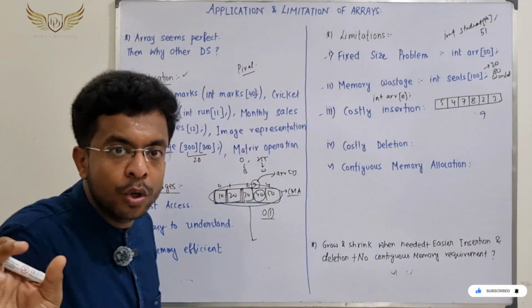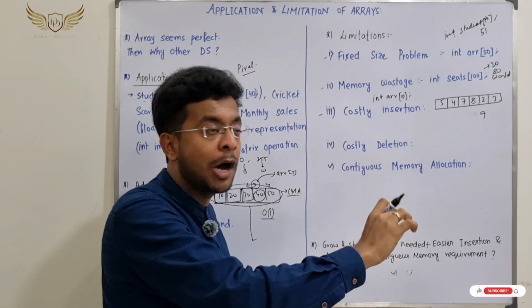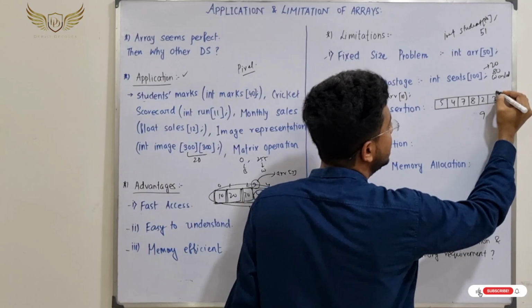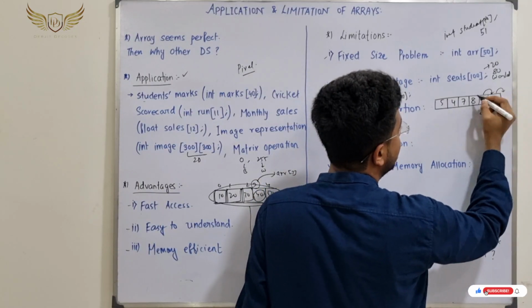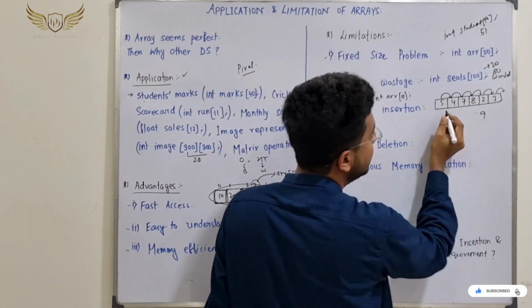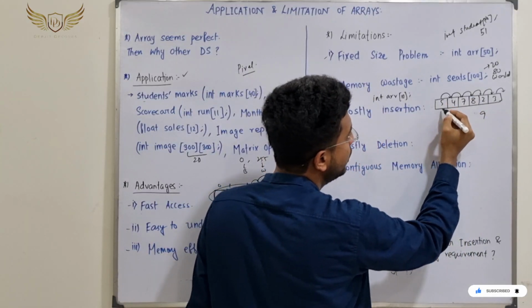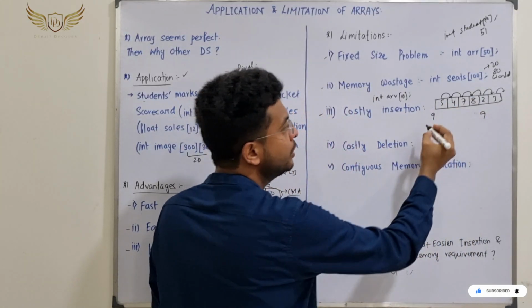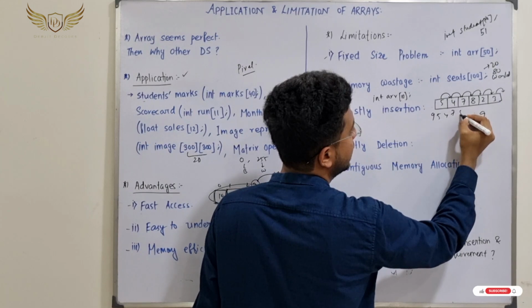So what do we need to do? We need to give some space. How will we give it? You need to shift this element, then this element here, this element here, this element here, this element here. Then this block will be empty. Then you can put 9. So how will it look then? 9, 5, 4, 7, 8, 2, 3.